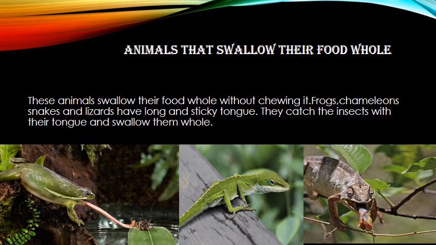Now children, next we have animals that swallow their food whole. Animals like chameleon, snake, lizards have a very long and sticky tongue. So they just catch their insects with their tongue and swallow them whole without chewing. The animals which fall into this category are frogs, chameleons, snakes and lizards.